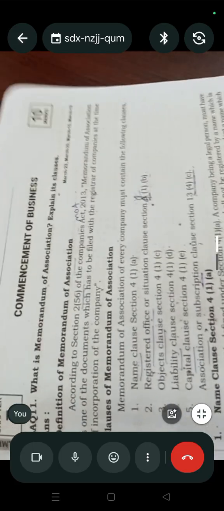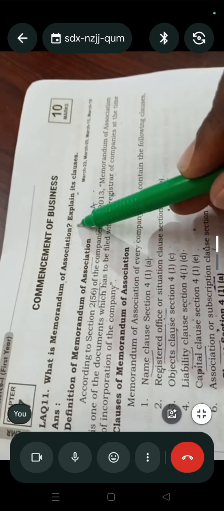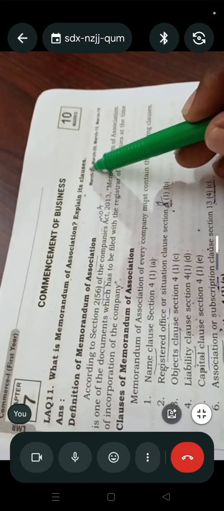Listen carefully. What is memorandum of association? Explain its clauses.